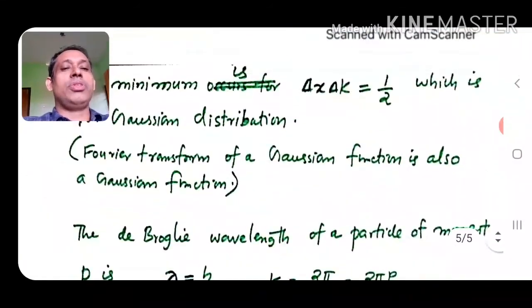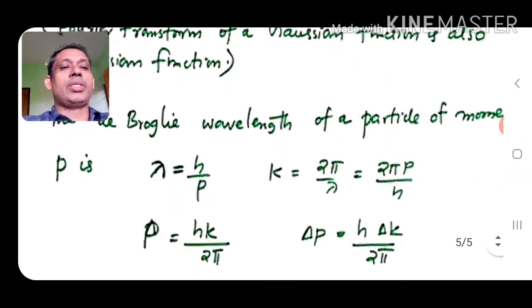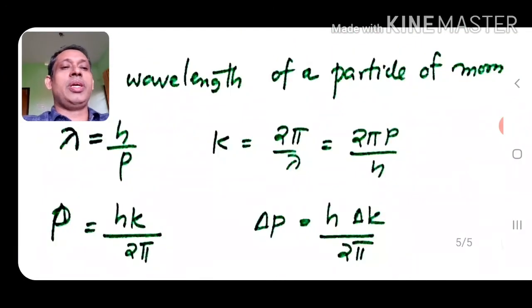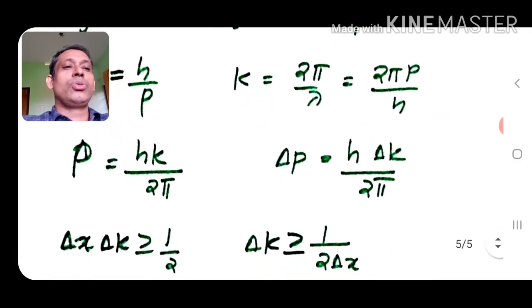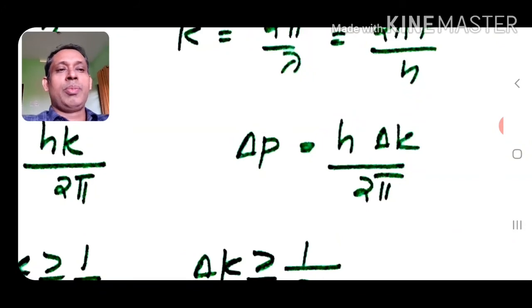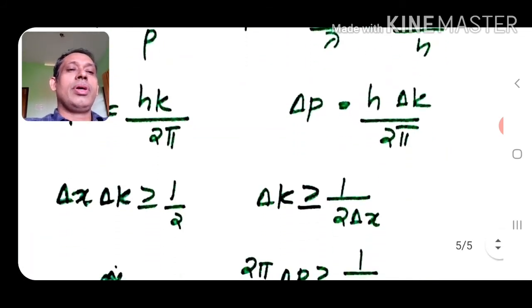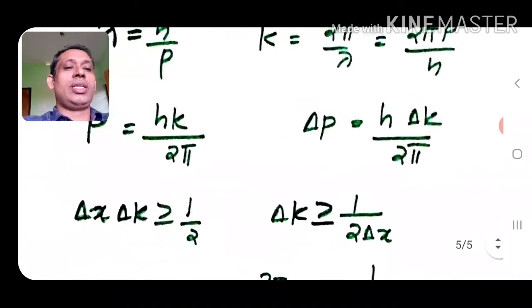Now we know lambda is equal to h by p, and k is 2 pi by lambda. Wave number is 2 pi by lambda, and lambda is h by p, so that is equal to 2 pi p by h. So p is equal to hk by 2 pi, and this is very straightforward. So delta p is h delta k by 2 pi. Delta p, the spread in momentum, is h by 2 pi times delta k, the spread in the wave number. Or delta k is 2 pi by h delta p.